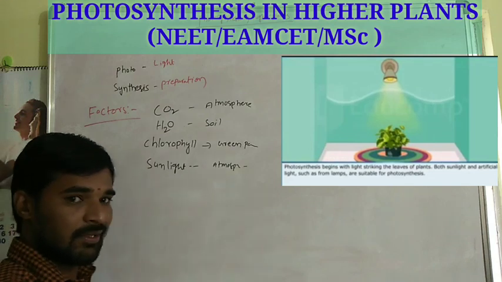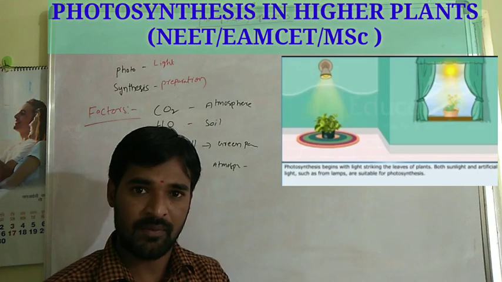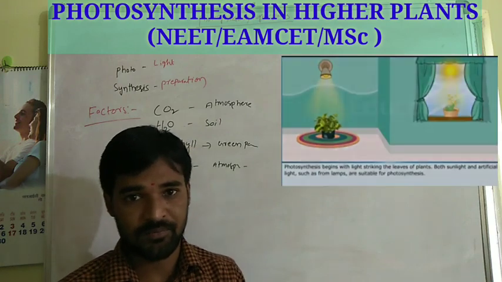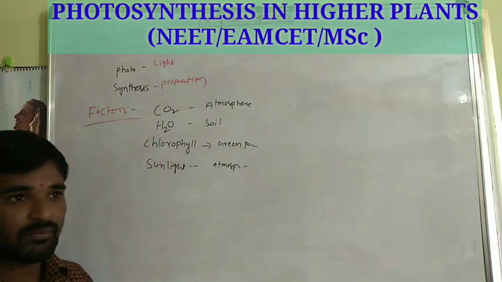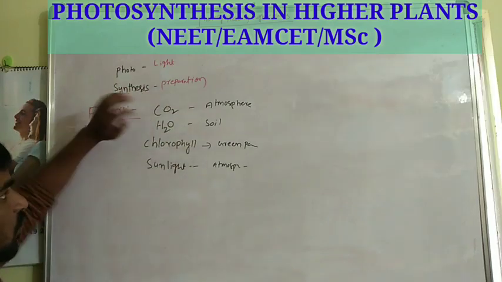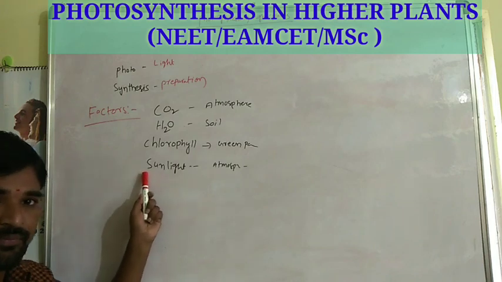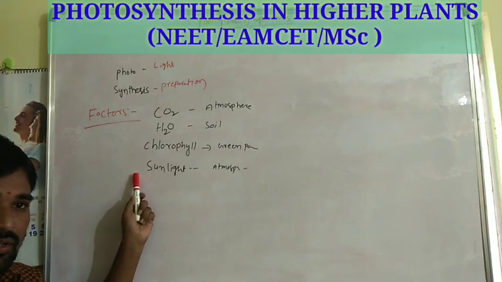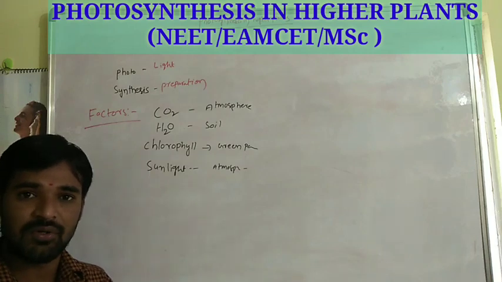See, by this information, we have to give one particular definition for photosynthesis. Simple. The green parts of the plants use carbon dioxide and water in the presence of the sunlight to prepare the food material, and that is called as photosynthesis.